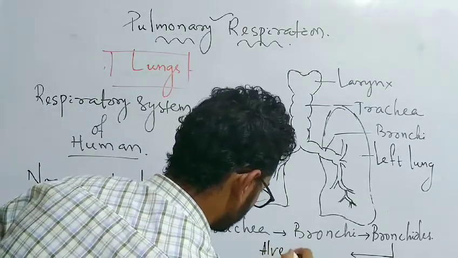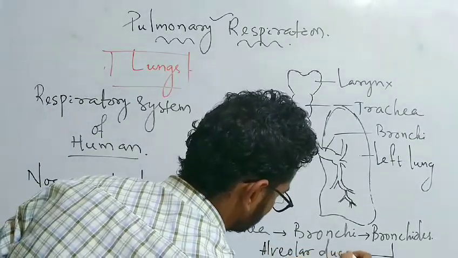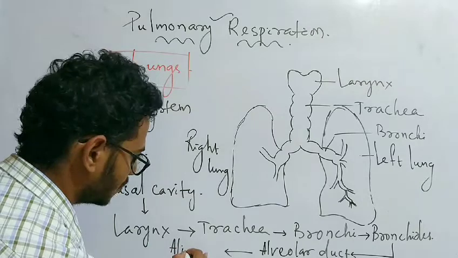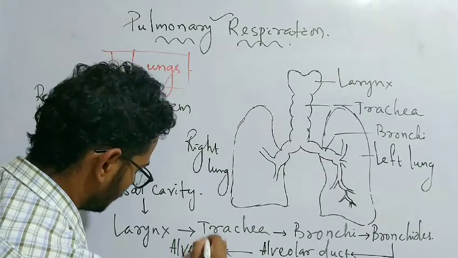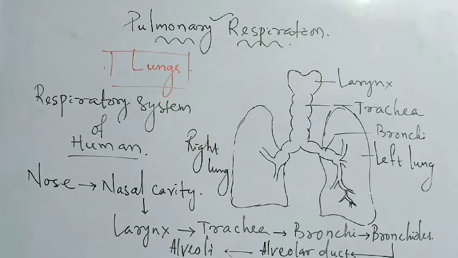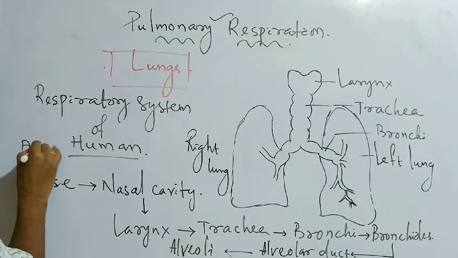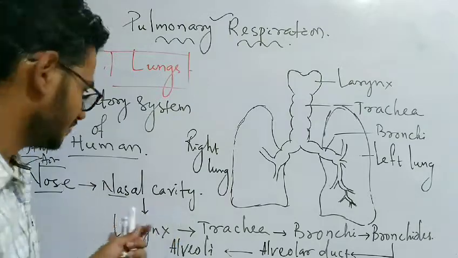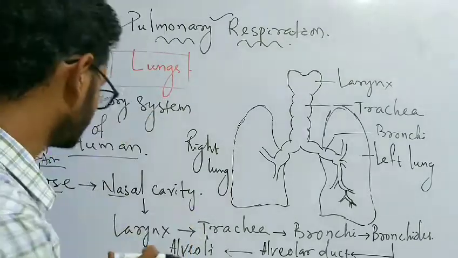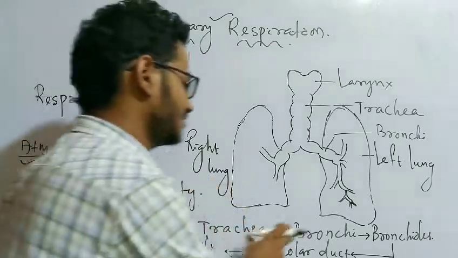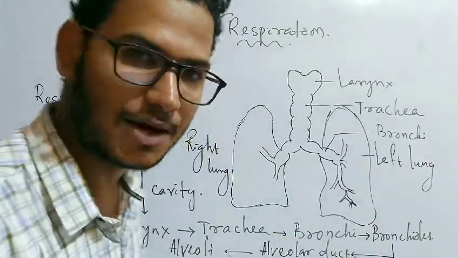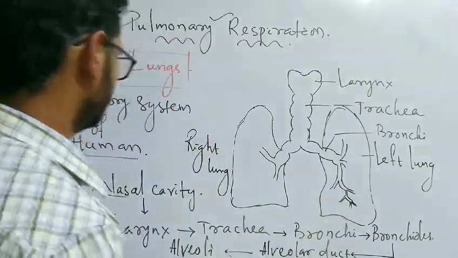The alveolar duct, and through the alveolar duct the air reaches the air sacs known as the alveoli. Alveoli are the air sacs to which the air reaches from the nose. The atmospheric air travels through the nose to the nasal cavity, then to the pharynx, the nasopharynx, then larynx, trachea, bronchi, bronchioles, different types of bronchioles. We will discuss in detail about that. Then the alveolar duct, then the alveoli.